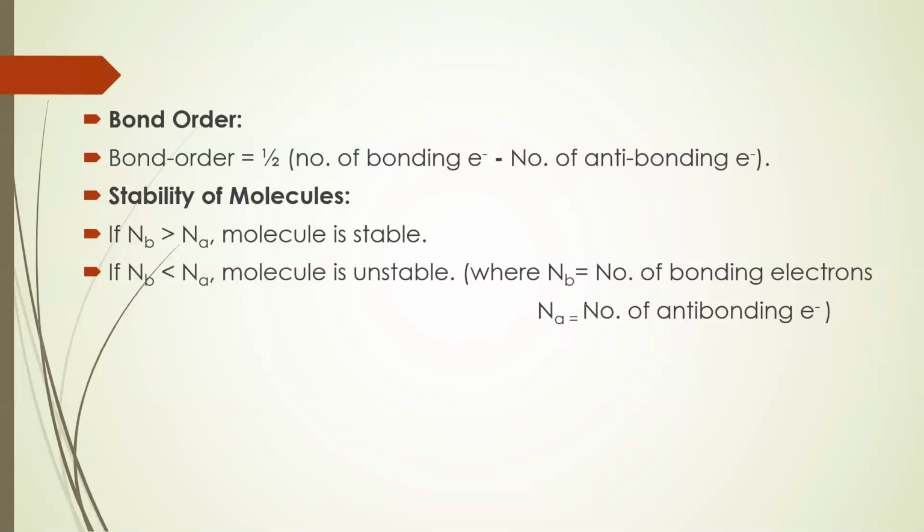Now, what does the stability of molecules depend upon? The stability of a molecule is also determined on the basis of bond order. If the number of bonding electrons, what is this NB? NB is the number of bonding electrons. If the number of bonding electrons is greater than the number of antibonding electrons, then the molecule is stable. If the number of bonding electrons is less than the antibonding electrons, then the molecule is unstable.